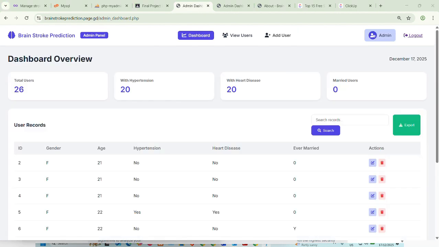In summary, the brain stroke prediction system allows users to input health data and receive a stroke risk prediction. All user activities, health records, and predictions are securely stored in the database and managed through the admin panel. This system demonstrates an efficient and reliable way to support early brain stroke risk assessment.